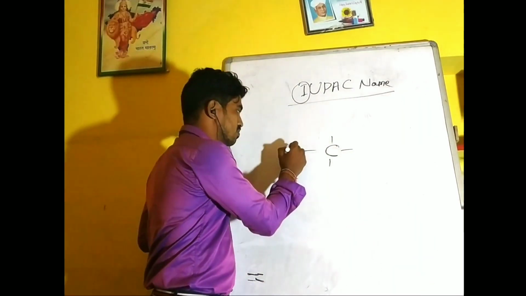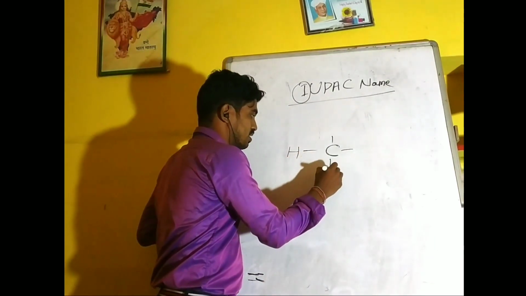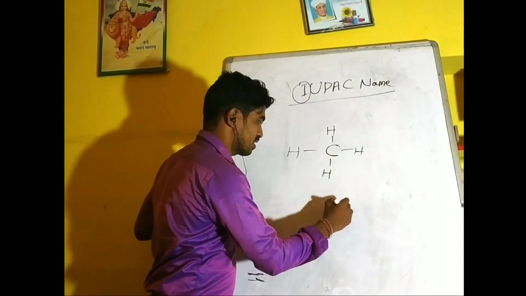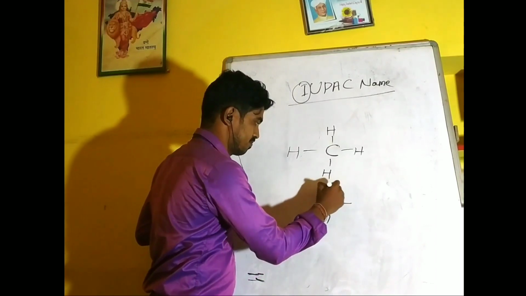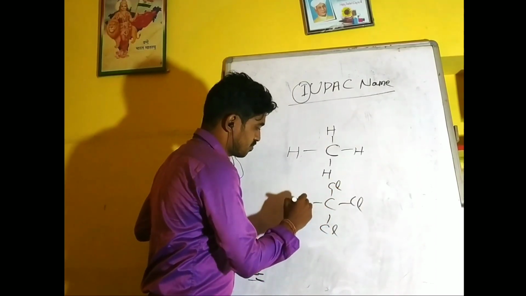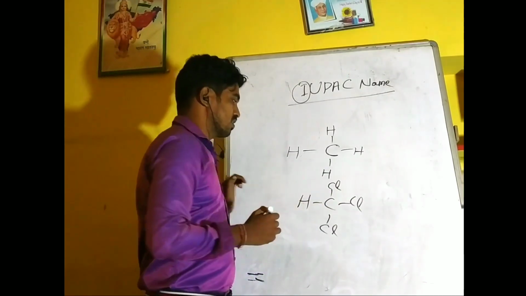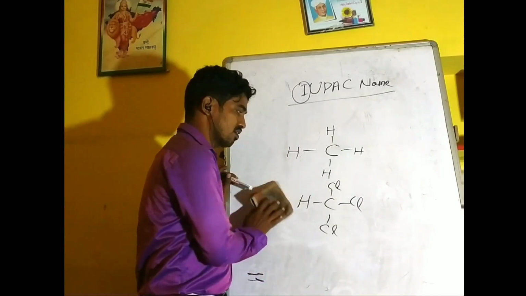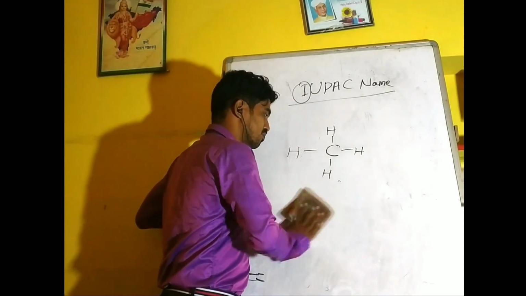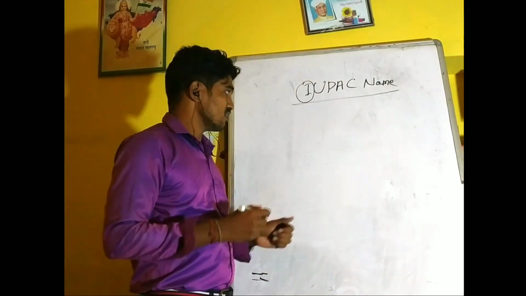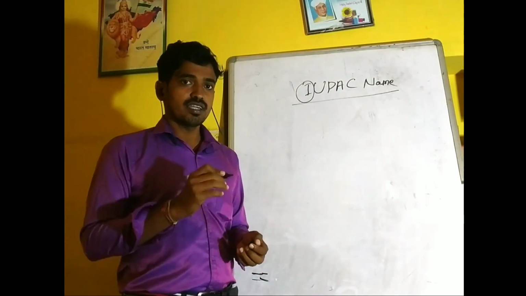Hydrocarbons mean that carbon is bonded with hydrogen atoms. If we take an example, a carbon atom bonded with 3 chlorine atoms must also have a hydrogen bonded with the carbon atom. So how do we name an organic compound? It is very important and necessary for all of us. So today we will discuss the IUPAC name.